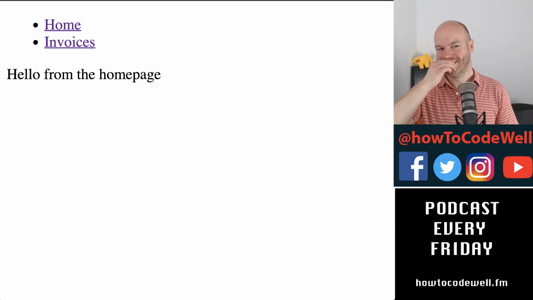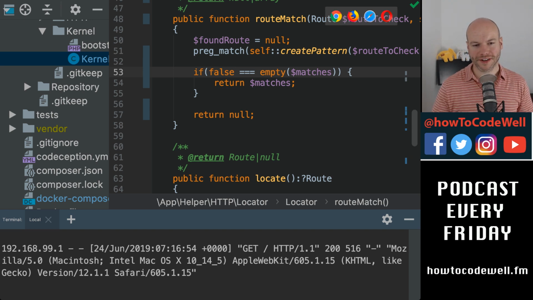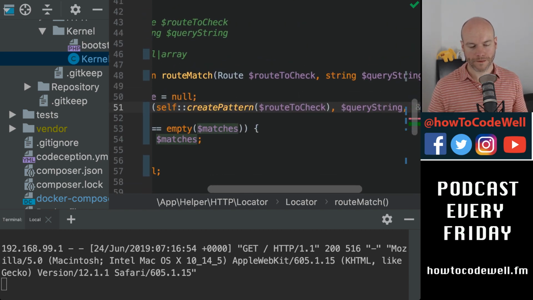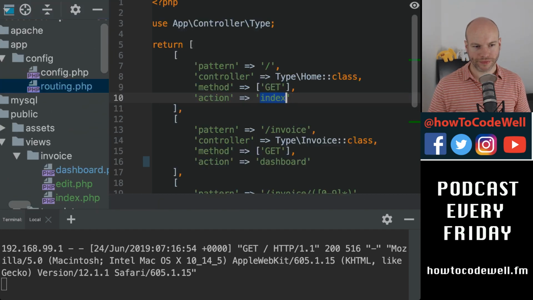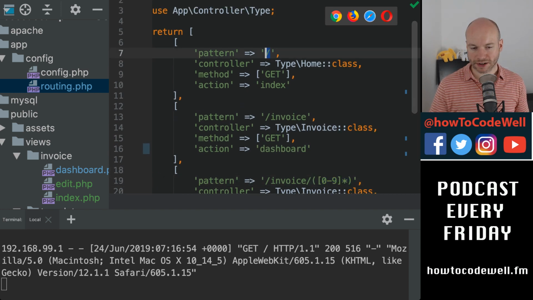What a moron. Now I'm going around in circles. So the problem was that matches returns the matches based on the regular expression group. If I go back to the routing up here, this is the group that I was checking for, and that would be the returned match. However, if I'm just checking for // there isn't a group to match, so matches wouldn't have that as the second key in the array.